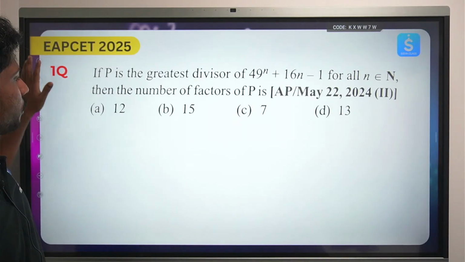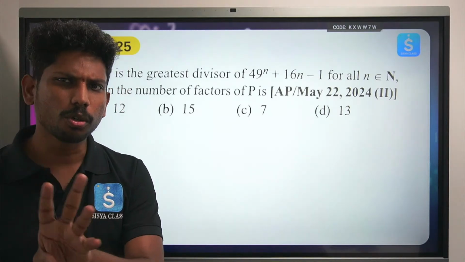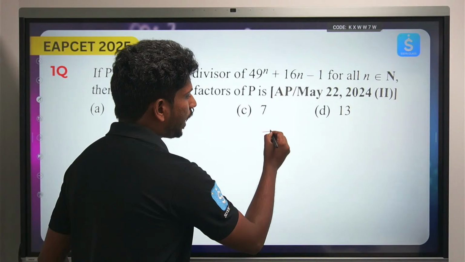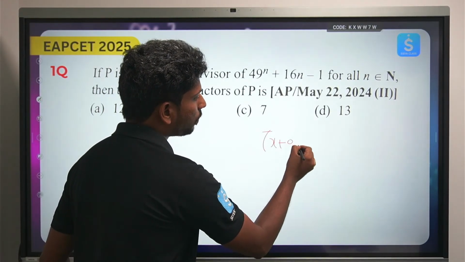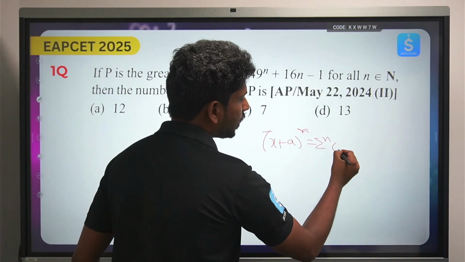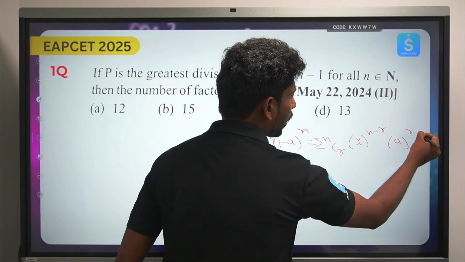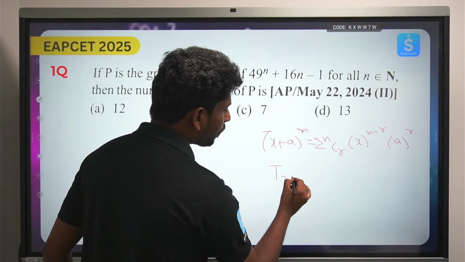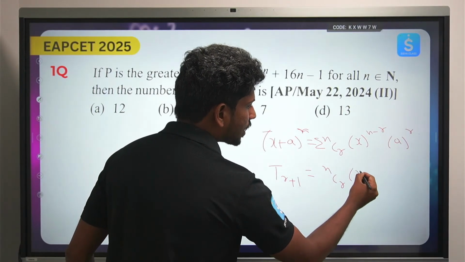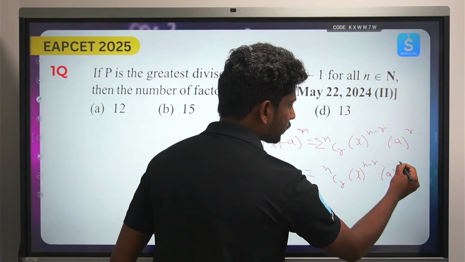Right. Now let's try to solve. Okay, in total we learned 3 formulas. Okay, in fact only 2 formulas, precisely only 2 formulas. That is, again I would like to write here, x plus a whole to the power n is nothing but sigma NCr x to the power n minus r into a to the power r, and the T r plus 1 term is given by NCr x to the power n minus r a to the power r. Okay, this is simple.